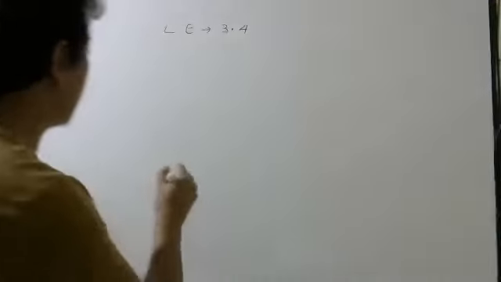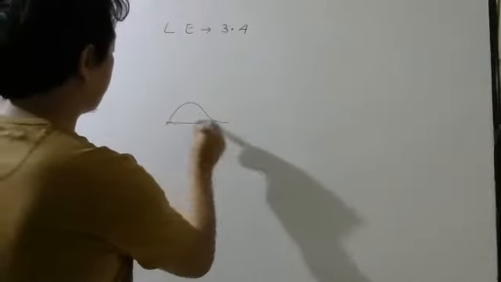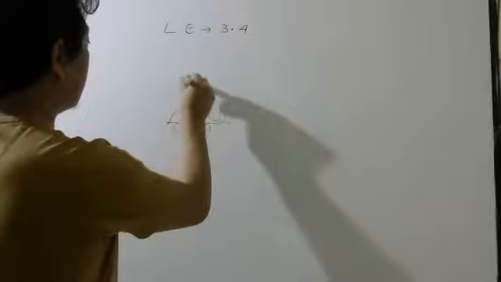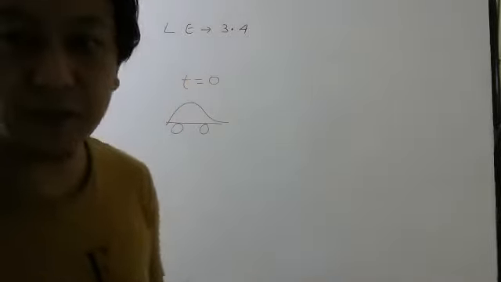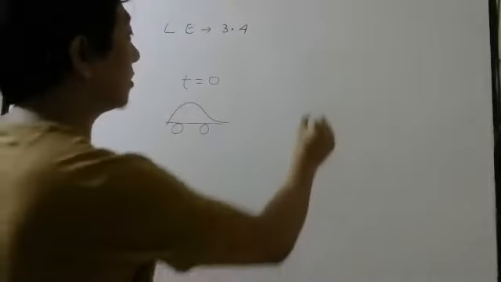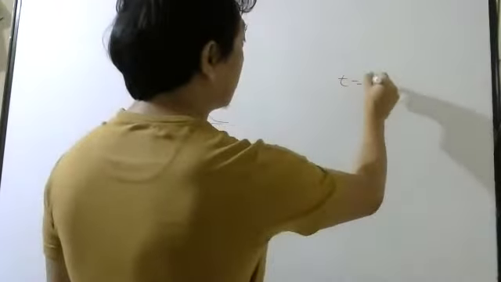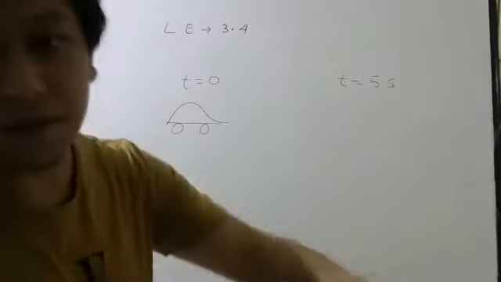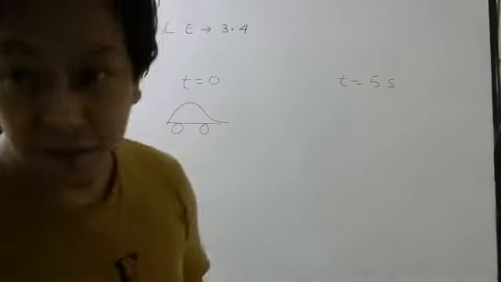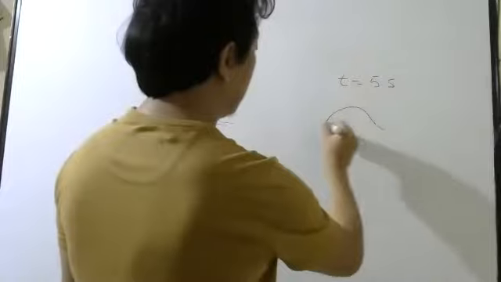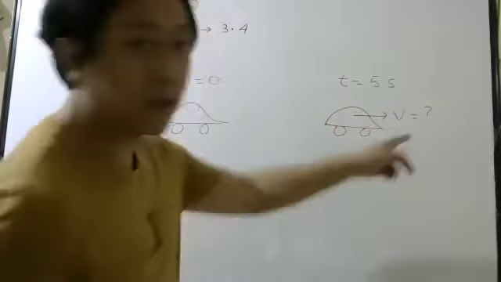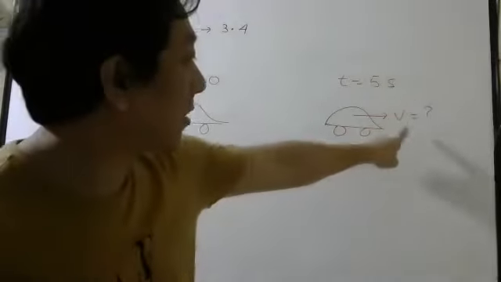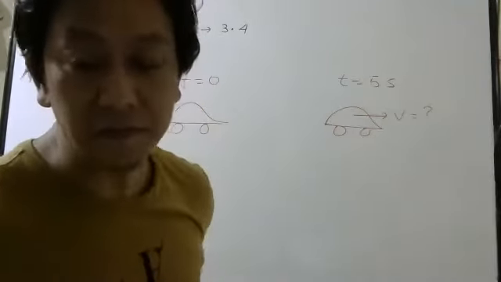Suppose there is a car like this. At time 0, I don't know how it starts. Initial velocity may be 0, may not be 0. But suppose I say at the end of 5 seconds, which means after it has completed 5 seconds. Here, what is the speed if I ask?